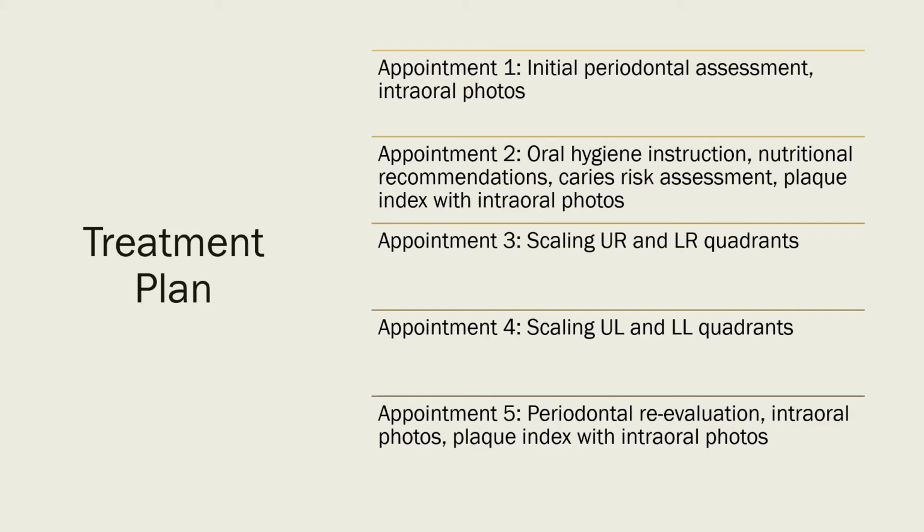For this patient's treatment plan, appointment 1 will include the initial periodontal assessment and intraoral photos. Appointment 2 will include oral hygiene instruction, nutritional recommendations, caries risk assessment, and plaque index with intraoral photos. At appointment 3, the right side of the mouth will be scaled. At appointment 4, the left side of the mouth will be scaled. And at appointment 5, the periodontal reevaluation will take place. Intraoral photos will be taken, and a plaque index will be taken with intraoral photos.